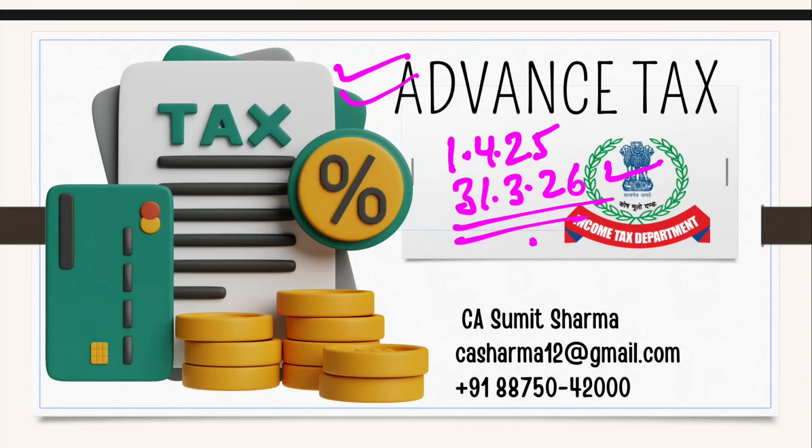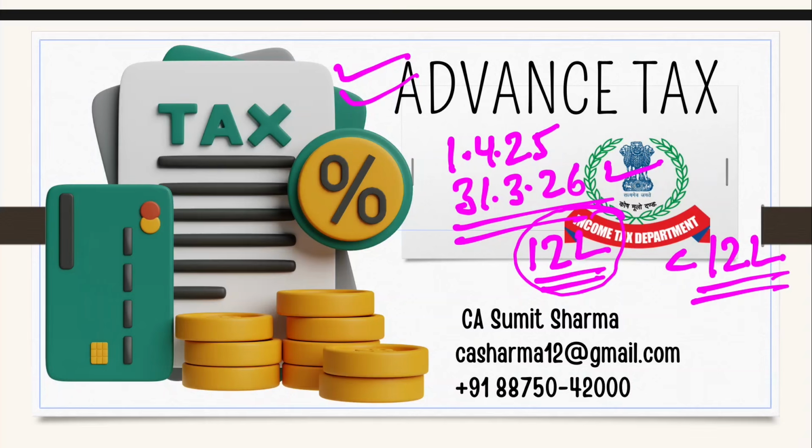Friends, you know very well that there is no tax up to 12 lakh rupees, but there are some conditions or cases. If your income is below 12 lakh rupees, still you need to pay tax, and you need to pay that particular tax in advance before the financial year ends. March is on the way, so you must take care and calculate your income accordingly. In this video we are going to discuss the concept of advance tax, and how to pay advance tax live, practically and step by step.